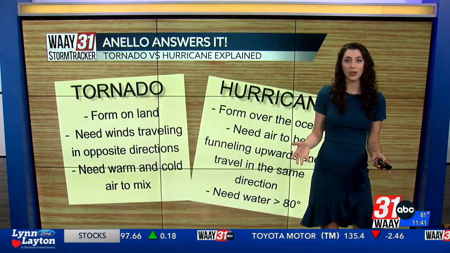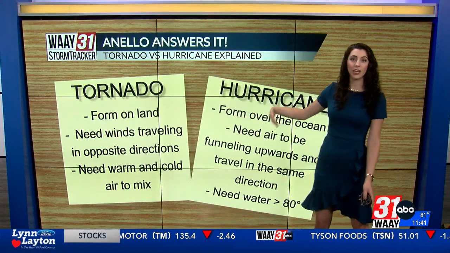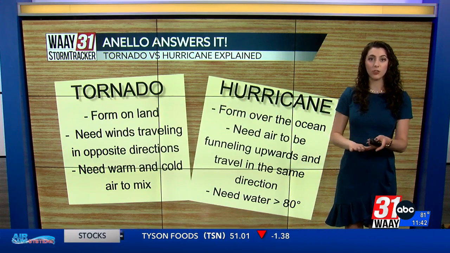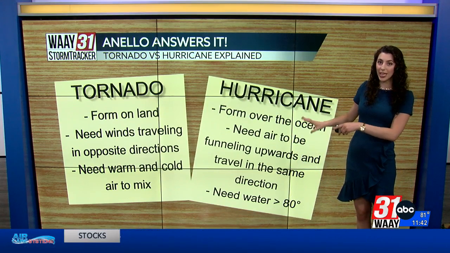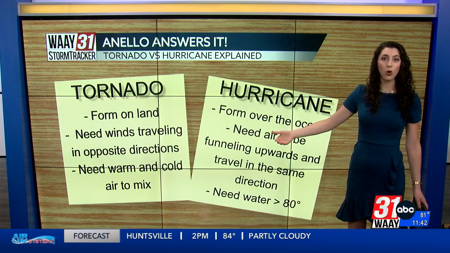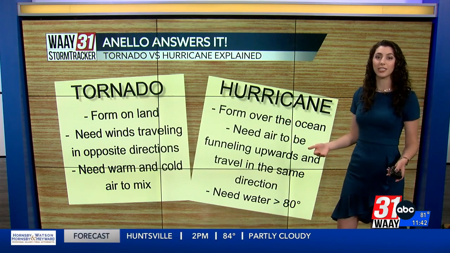So let's look at it piece for piece. The difference between tornadoes and hurricanes is, well, a simple one. Tornadoes form on land while hurricanes form in the ocean. Tornadoes need wind to be going in different directions, while hurricanes need that wind to be going in the same direction, and they need it to have a whole lot of moisture. Tornadoes need warm and cold air, where hurricanes require air that's greater than 80 degrees Fahrenheit.